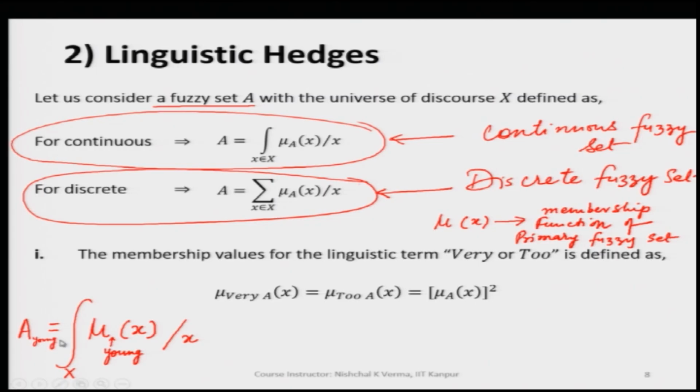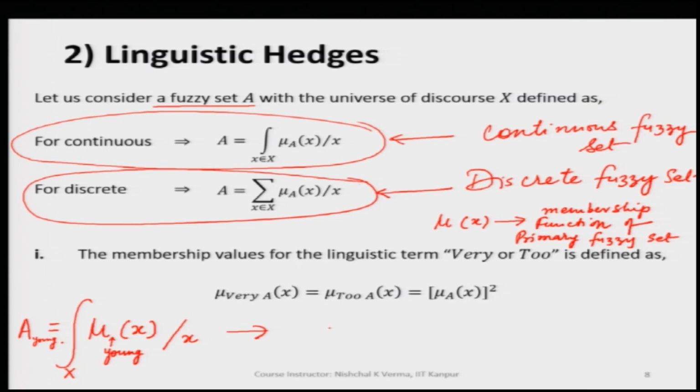So, mu x here is a membership function, and this is for the primary fuzzy set, primary region, primary term. Now, we would like to modify the fuzzy set like this,